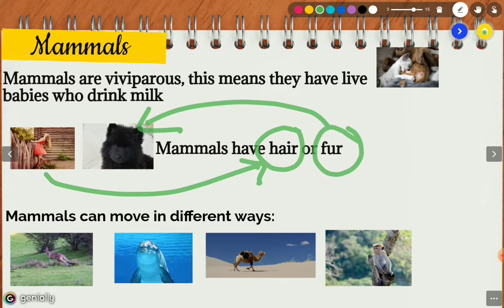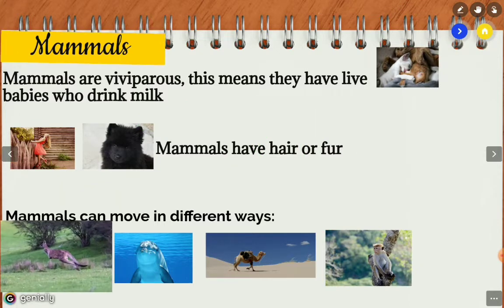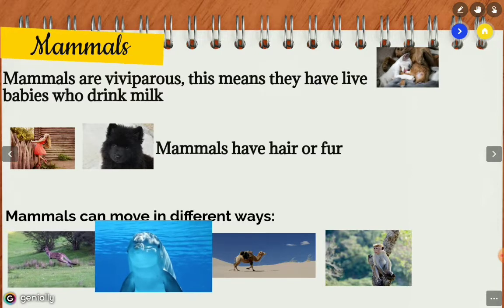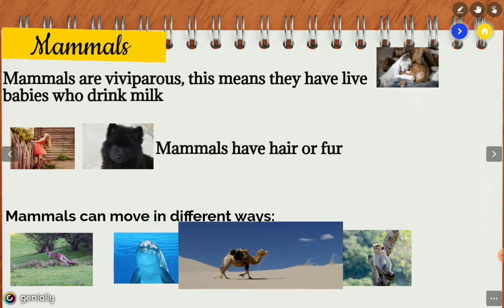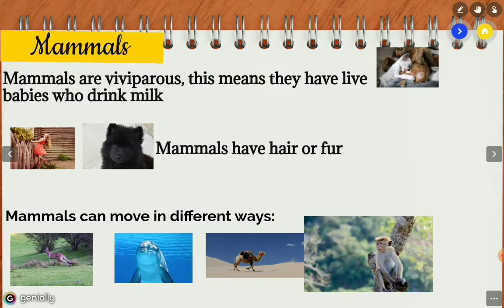And mammals can move in different ways. They can jump, swim, walk, run, and climb like this little monkey. He's on a tree. Well, and I want you to remember as well, that all mammals breathe with their lungs.